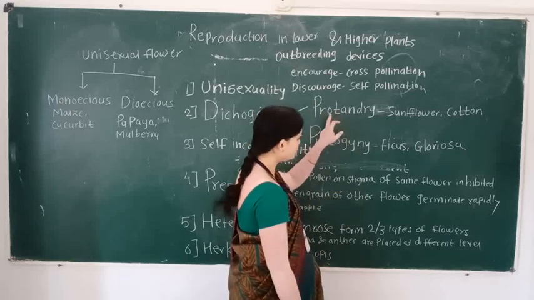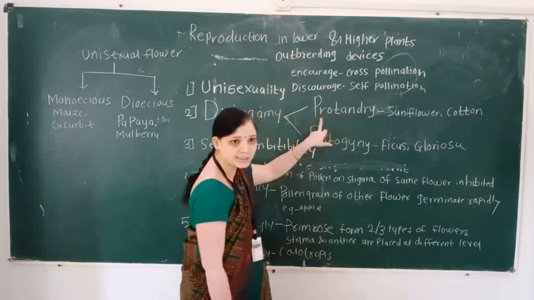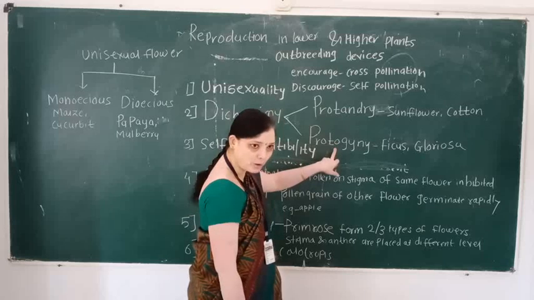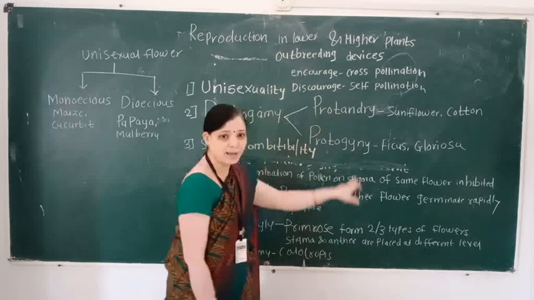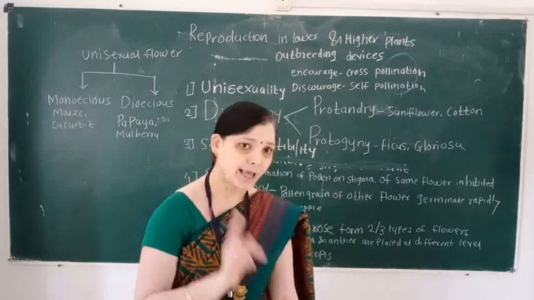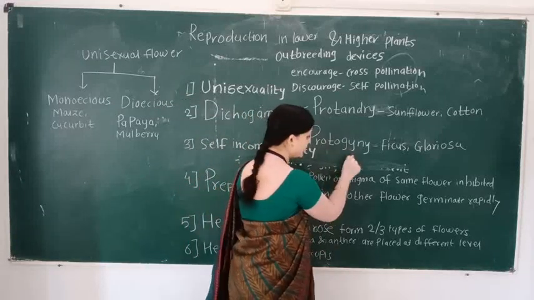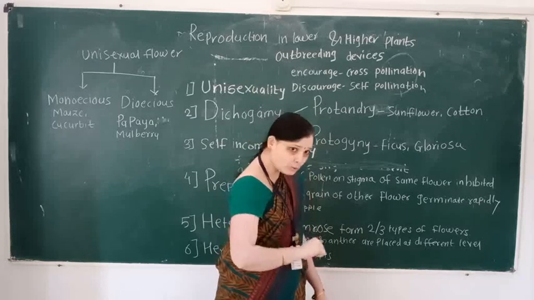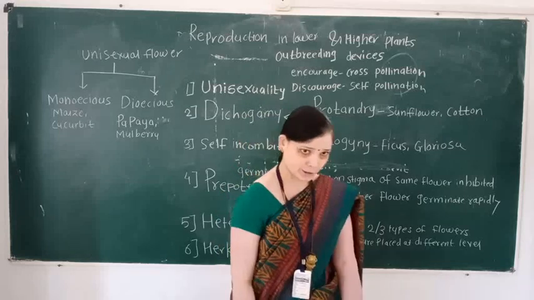So you understand these two terms in dichogamy. First term is protandry and second term is called protogamy. Protandry means the maturation period of androecium is earlier than the gynoecium. And protogamy means the maturation period of gynoecium is earlier than the androecium.